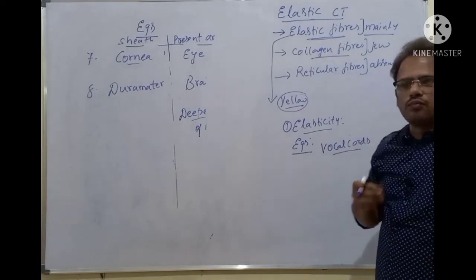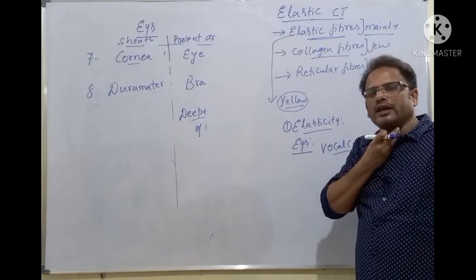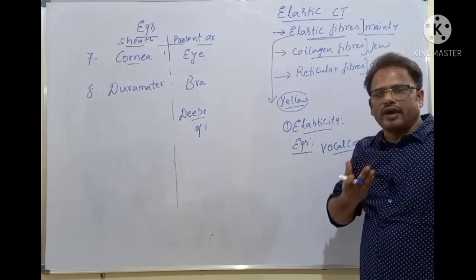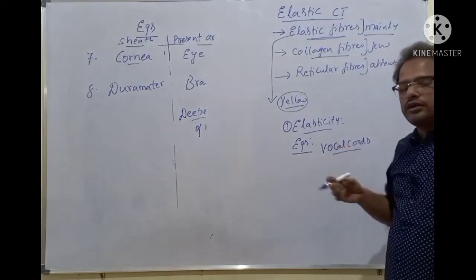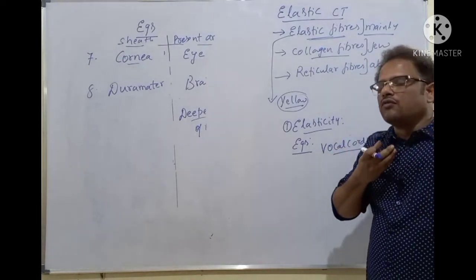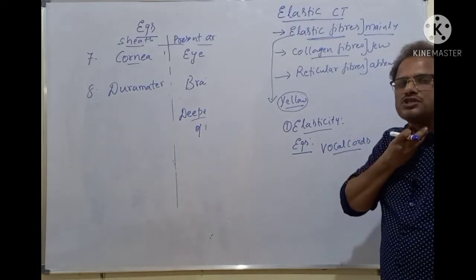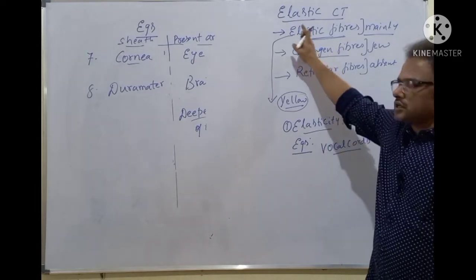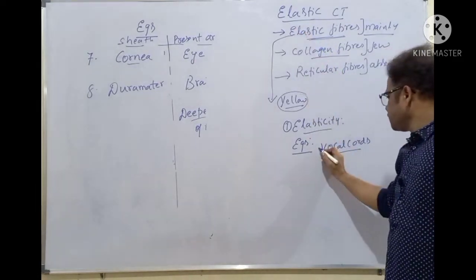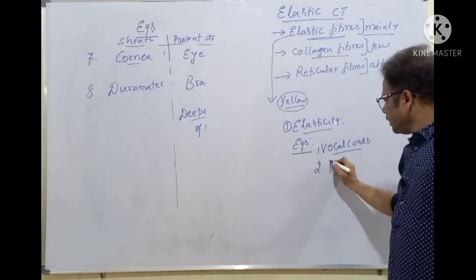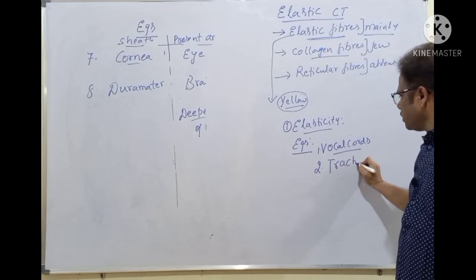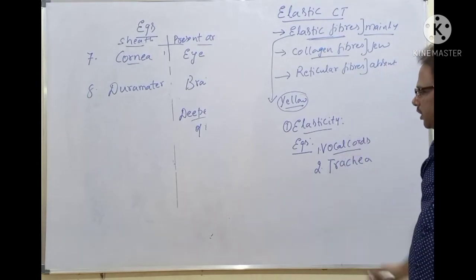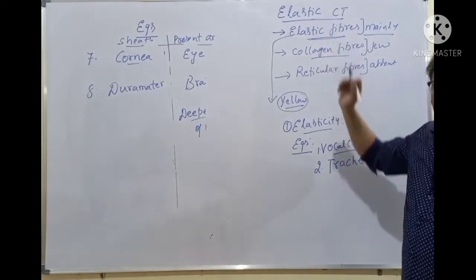The voice is produced by the larynx, isn't it? And amplified, magnified by the vocal cords here. They should be stretched. For example, when we shout, it can be stretched, isn't it? Why? Because the vocal cords contain the elastic connective tissue here. That is the first example. The second example is the trachea. Trachea means windpipe. The trachea is the next example of elastic connective tissue.